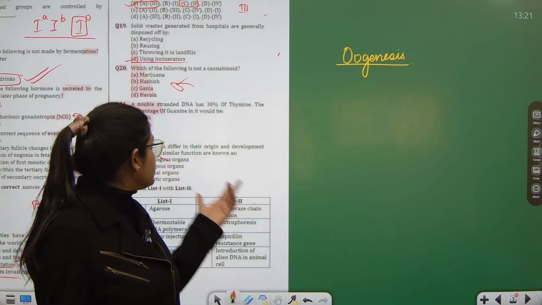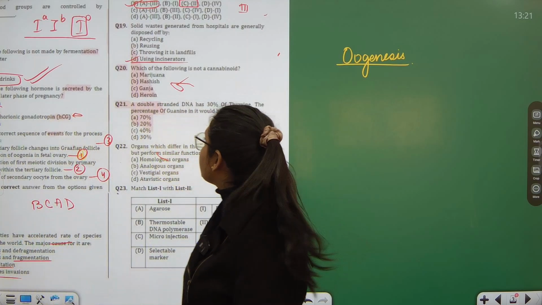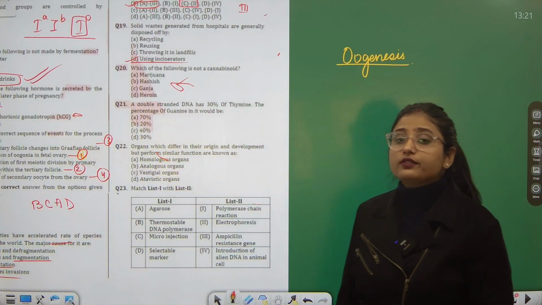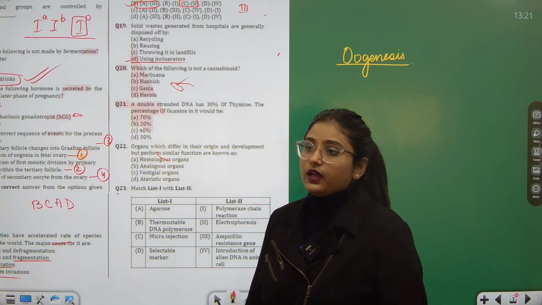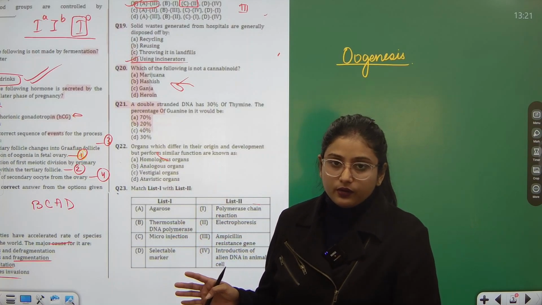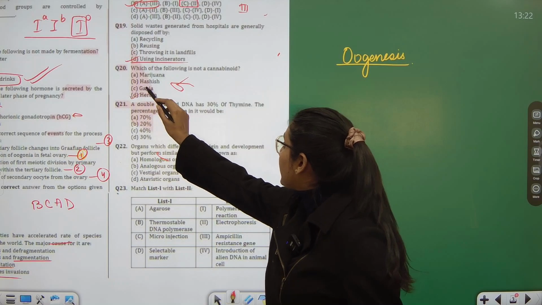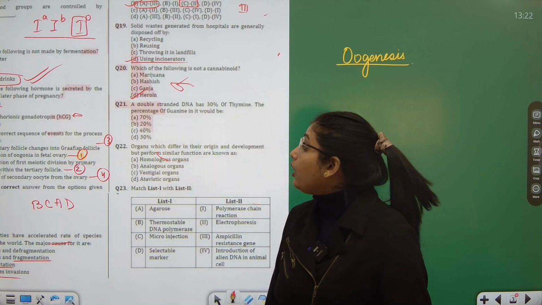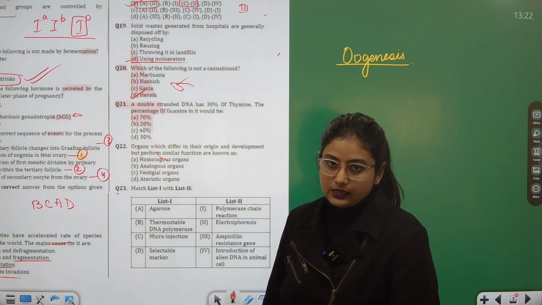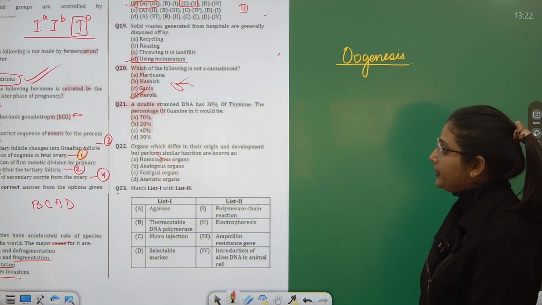Normally you must have also seen in the movies, people consuming marijuana, hash or ganja, they are not in their right senses, right? They tend to be in their own world, and they actually get very slowed down. Right. So, heroin is the one which is not a part of cannabinoids. All the above three are cannabinoids. So, the answer here is the D part.